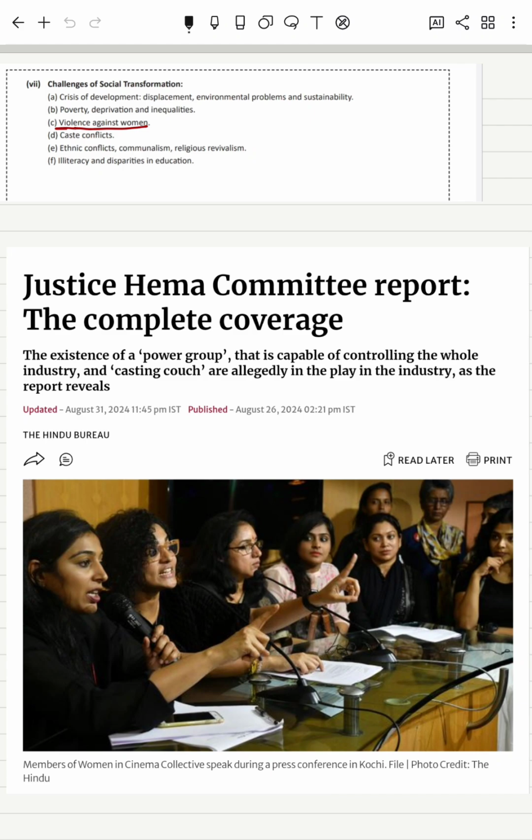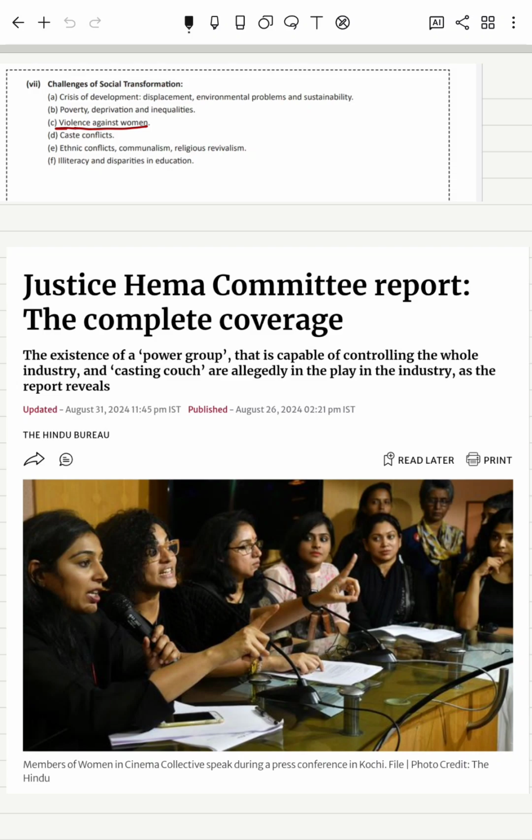And this issue highlights the status of women working in film industry, and there are various indirect impacts upon the working of women in various sectors of the economy.